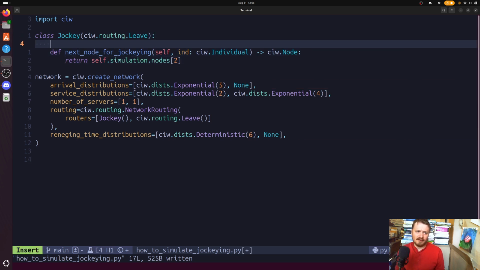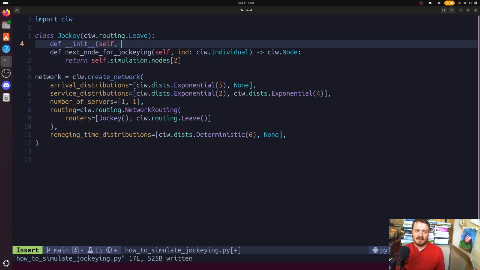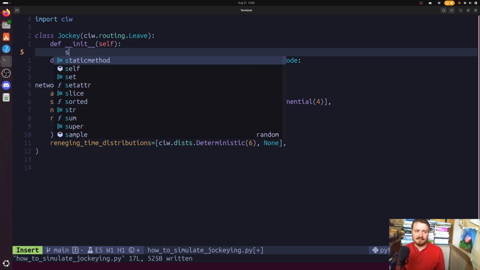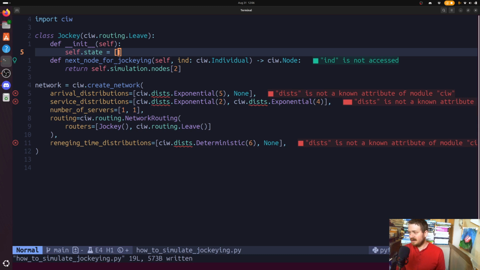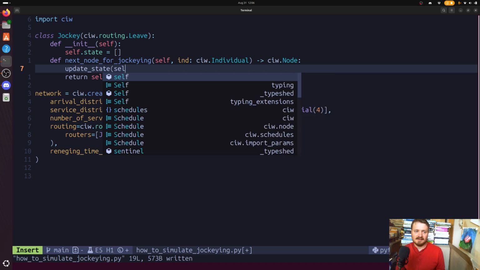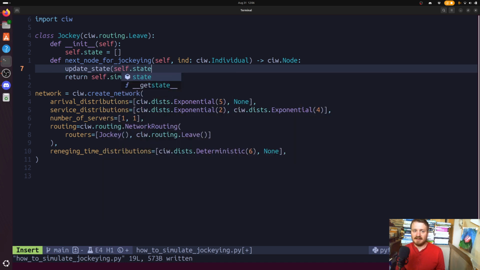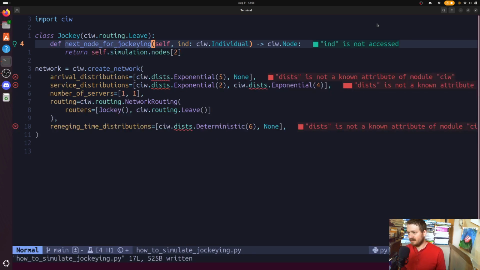And because we've got whatever classes we want, we can also set this up to have an internal state, like self.state maybe is initially bound to some empty list or a dictionary or whatever. And inside of here, you have an update to self.state or something like that. I mean, there's lots of things you can do. I'm not saying you should do that for simple examples or do it just because, but hopefully that gives you an idea that you really have this kind of canvas to play with of changing the behavior of where customers go in your system. All right, best of luck with your discrete event simulations, and I'll catch you in the next video.